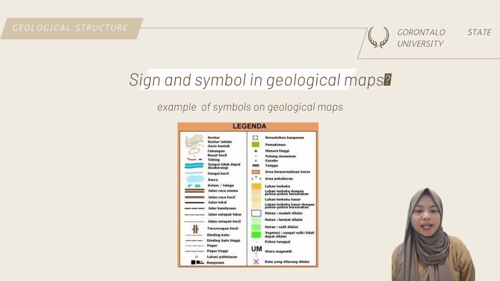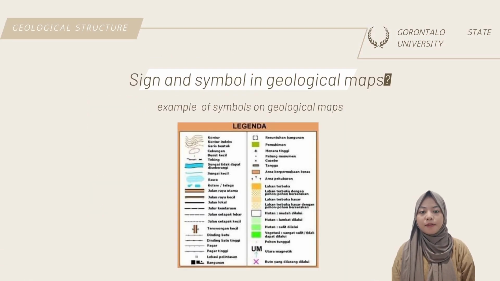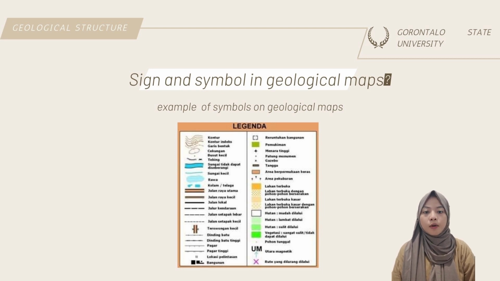Geological symbols indicate geological information such as rock type, usually with a symbol or color, rock deformation, faults, symbols and lines, and rock age with abbreviated geological time scale information.